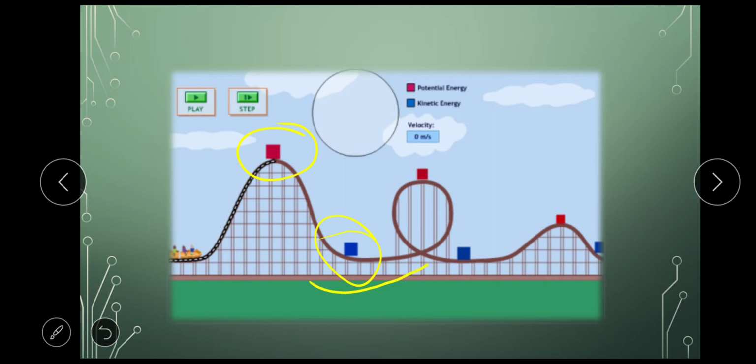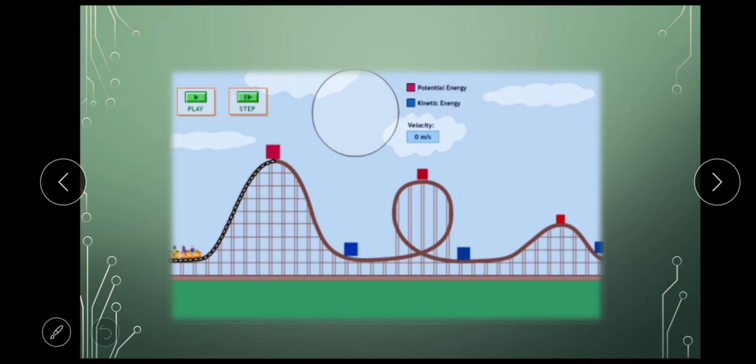So the roller coaster will go here. Again it reaches a height, so again the potential energy is maximum. Then it will take a turn and come here, so again its speed will increase, and at this point the kinetic energy will be maximum. Then again it will go up at this point, so potential energy will increase.